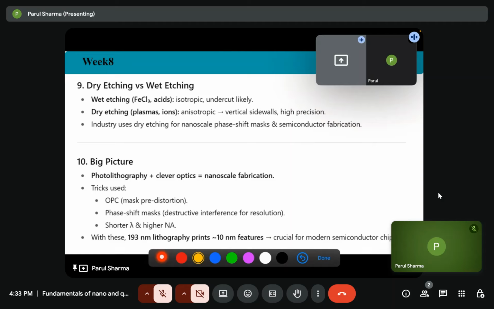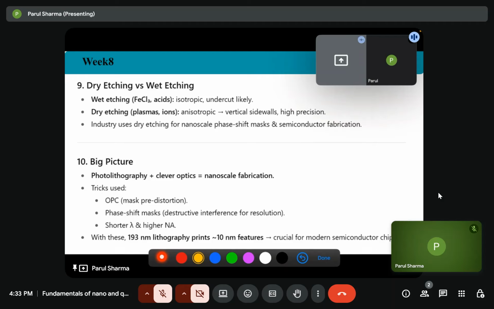Then dry etching versus wet etching. In wet etching we use acids like FeCl3 and buffered hydrogen fluoride, HF solutions. Wet etching gives you isotropic etching and also undercuts, which are unwanted. Dry etching will give us anisotropic etching with vertical sidewalls and high precision, and for that we use plasma ions and reactive ion etching. So industry people use dry etching for nanoscale phase shift masks and semiconductor fabrication.